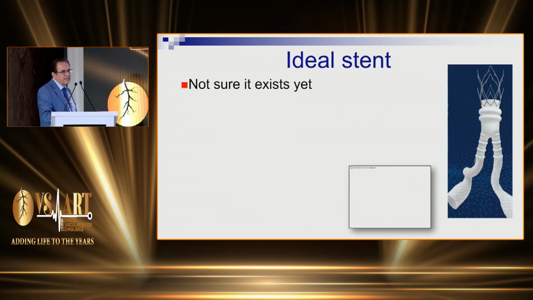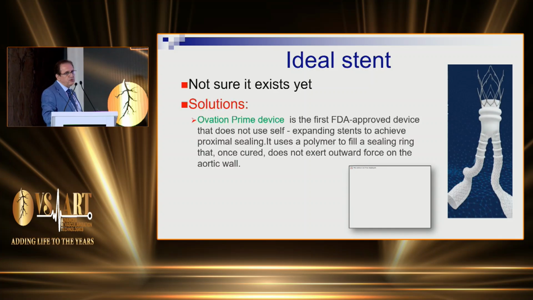So what is the ideal stent? Do we have an ideal stent to prevent that? Unfortunately, we don't have it, but we have some solutions. One of the solutions is to use the Ovation Prime device, which is the first FDA-approved device that doesn't use a self-expandable stent for fixation, but uses two rings filled up with a polymer.